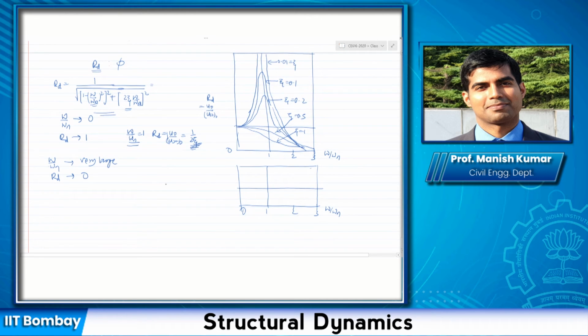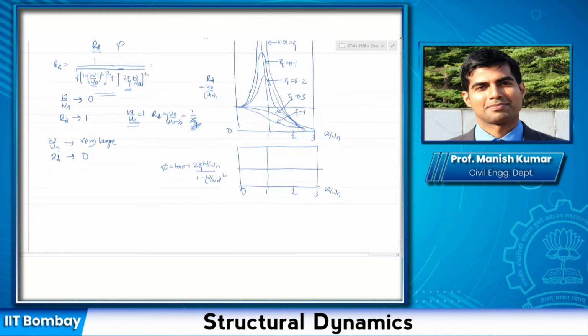Similarly, the phase angle, which is tan inverse of 2 zeta omega by omega n. Again, as you can imagine, for different values of zeta I would have different curves. Let us first consider zeta equal to 0, which corresponds to the undamped case, and draw phi here.